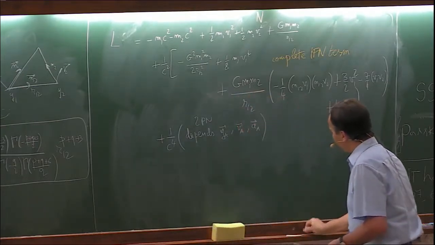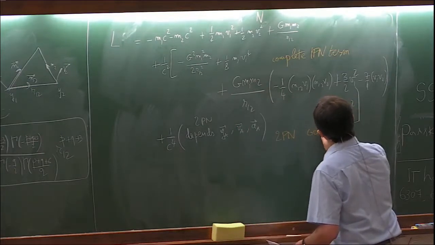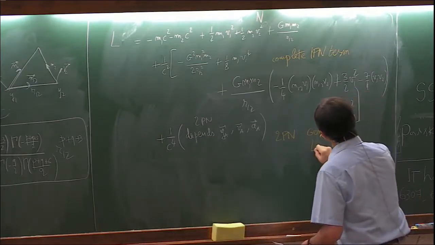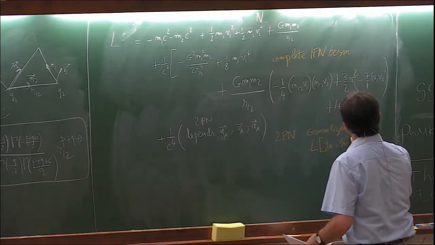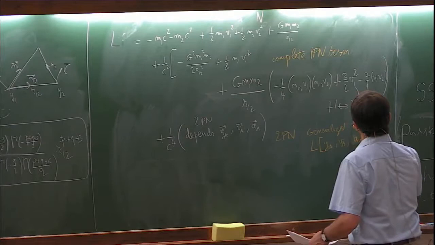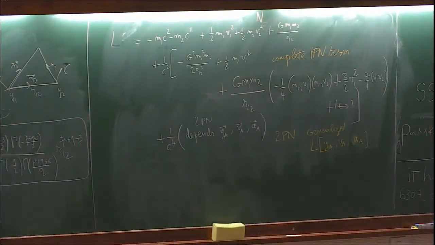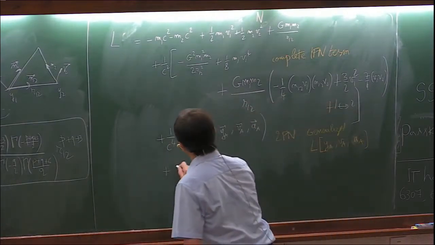So at 2PN, you have a generalized Lagrangian, which depends on positions, velocities, and also accelerations. So you have to consider a generalized variation. You have the standard Euler-Lagrange equation, and then you have to add a term which corresponds to the accelerations. And it goes on the same way at higher order.